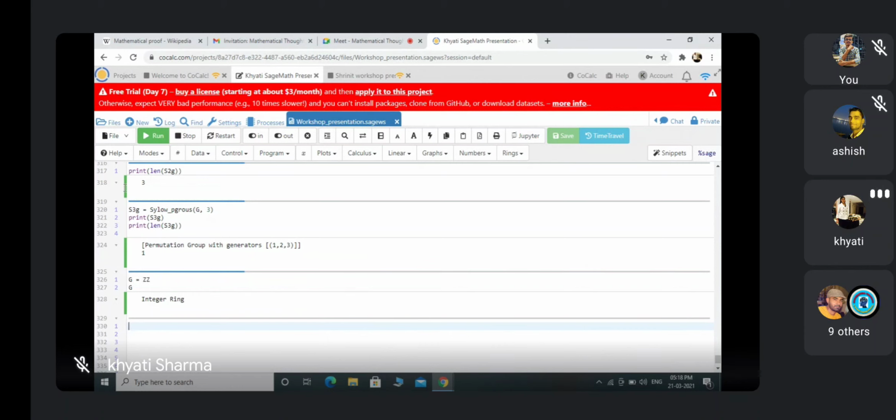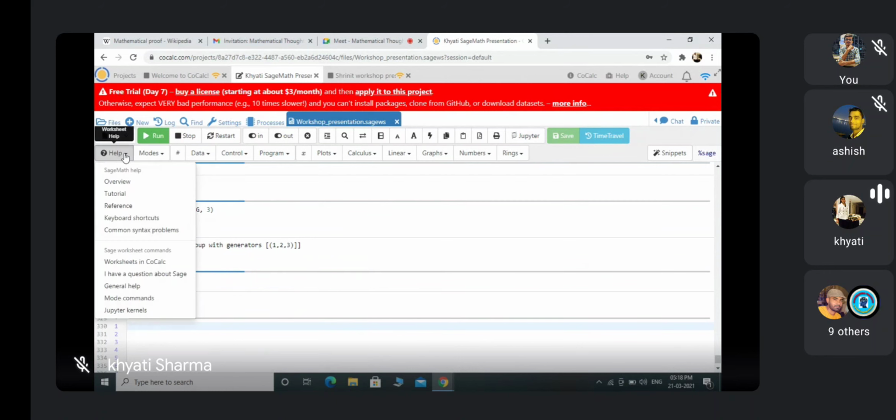One good thing is this help. Just click on this help. I am showing you something. Here, this reference, just click on this reference. This is a very small portion of group theory.